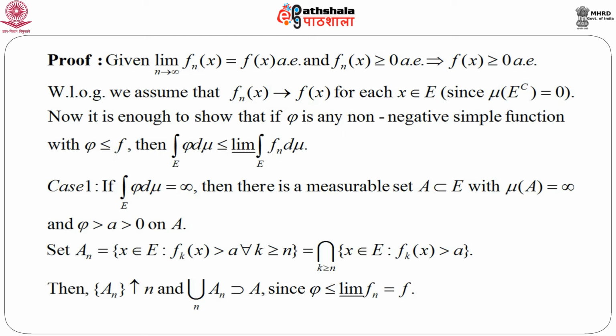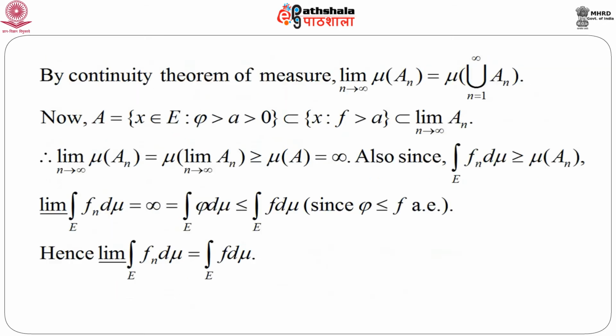So, this sequence of sets plays a very important role in proving Fatou's lemma for the first case, that means when the integral of φ dμ equals infinity. Now, by the continuity theorem of measure, we can easily write the limit as n goes to infinity of μ(A_n) equals μ of the limit as n goes to infinity of A_n. Now, the limit of A_n is nothing but the union of A_n for n equals 1 to infinity, as A_n is an increasing sequence of sets.